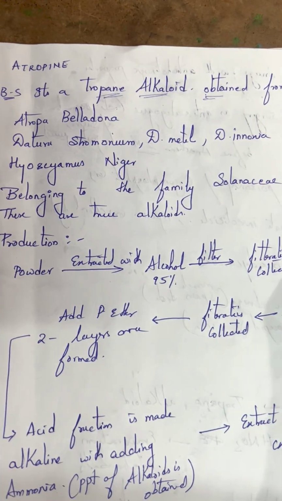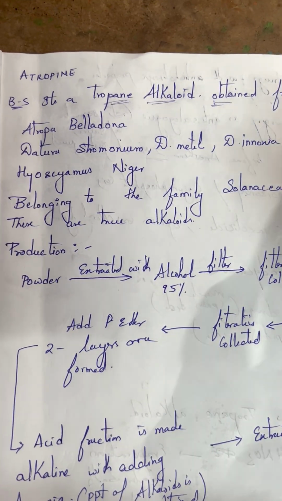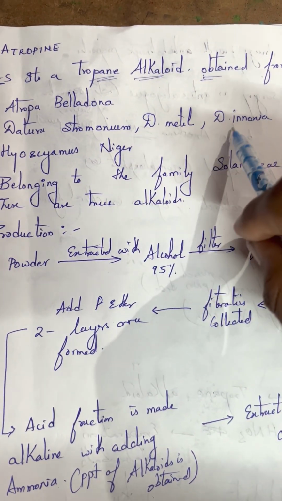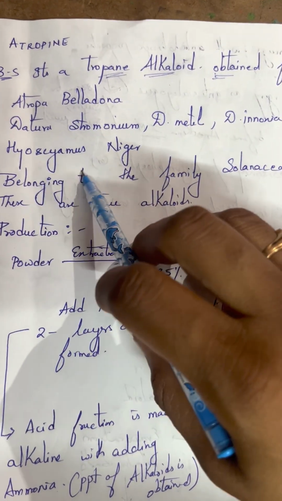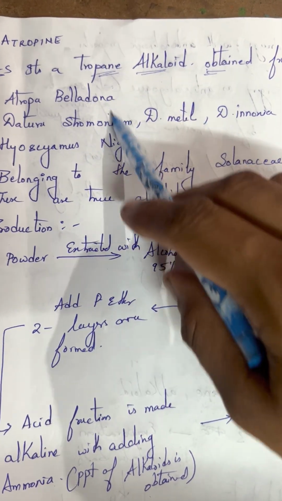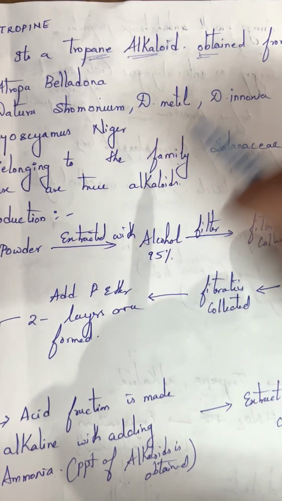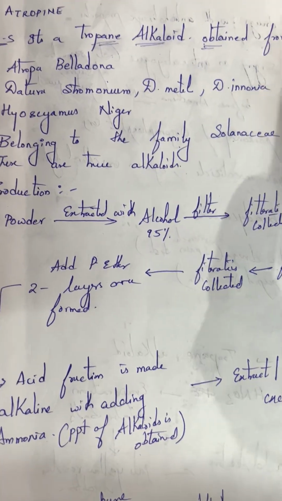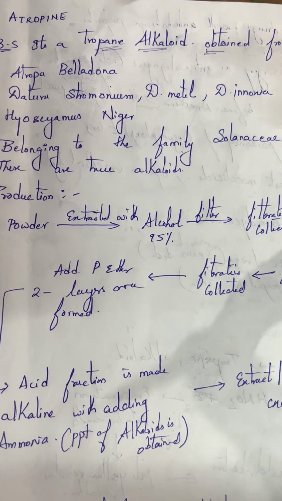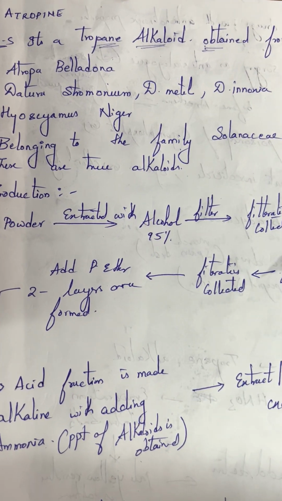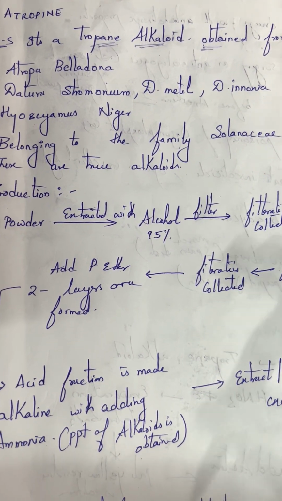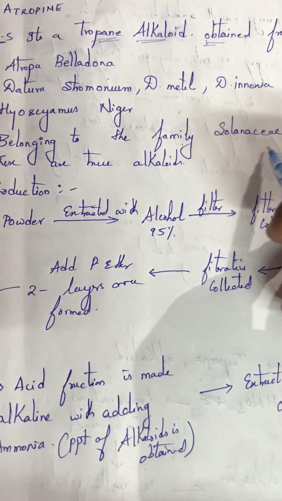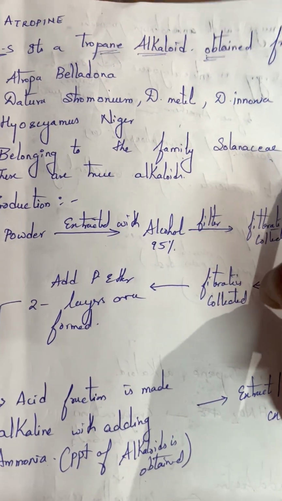It is a tropane alkaloid which is obtained from various species of Atropa belladonna, Datura stramonium, Datura metel, Datura inoxia, and Hyoscyamus niger. All these are the biological sources, belonging to the family Solanaceae.